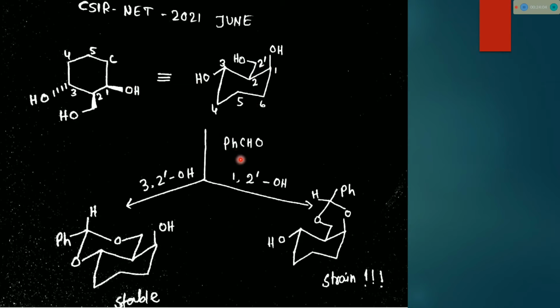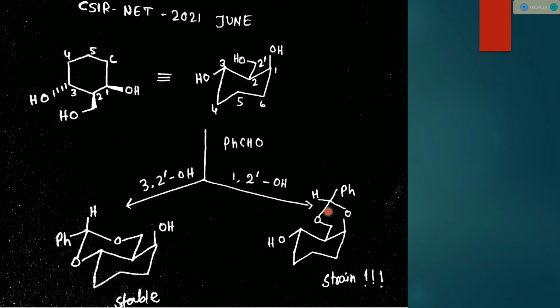If benzaldehyde reacts with the 1 and 2 dash hydroxyl groups, these are 1,3-diol. If benzaldehyde reacts with this 1,3-diol, then a strained 6-member ring is formed.